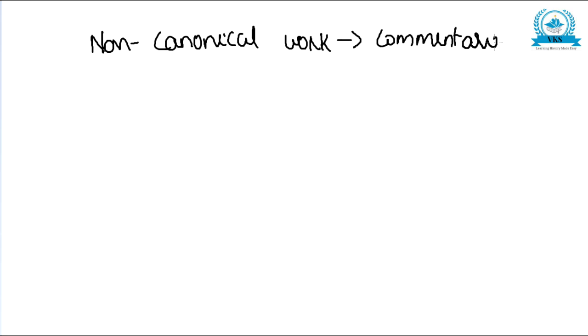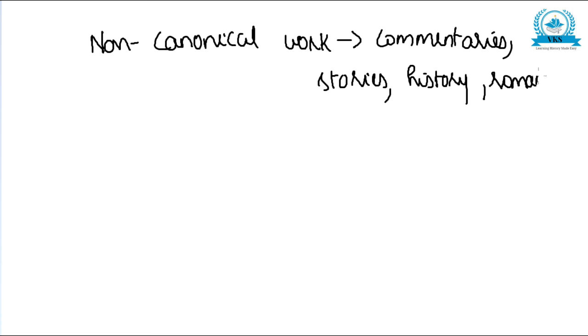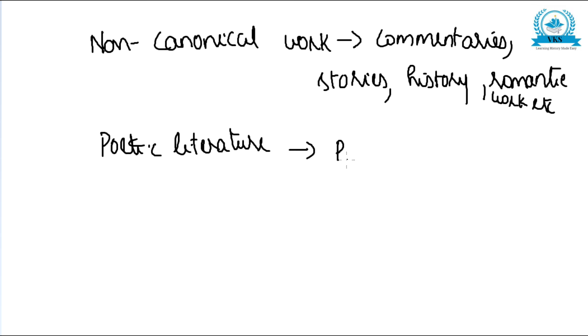The non-canonical work consisted of commentaries, stories, historical work, semi-historical work, romantic work, religious lyrics, etc. The Jainas further possess an extensive poetic literature called Prabandhas and Charitras. So that is about the Jaina literature.